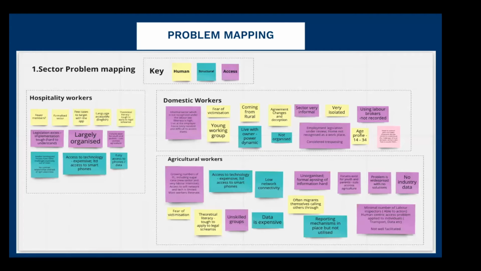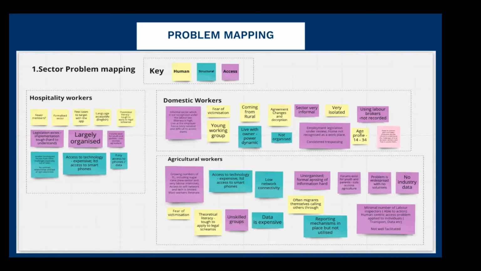But in going into the problem here, we attempted to go down to the base level of what we were trying to work on. And this involved a lot of problem mapping, and it involved recognizing that we weren't able to support all the sectors at once, and that ultimately we needed to focus and hone down the sector and work within that space. This problem mapping allowed us to understand the nuanced problems with the various sectors we're facing, and to use that then as a means to understanding the root problem with a nuanced breakdown of the problems faced by their sectors. And we defined these problems, whether they were human problems, whether they were structural problems, or if they were accessibility concerns.